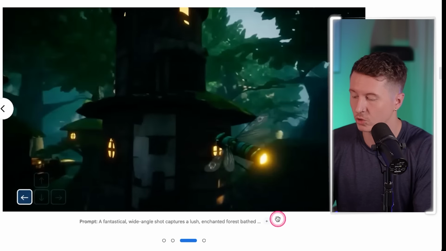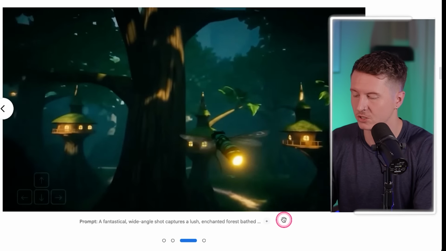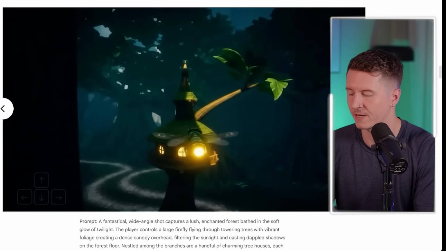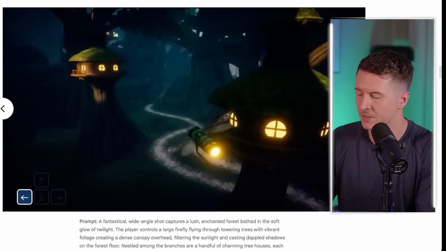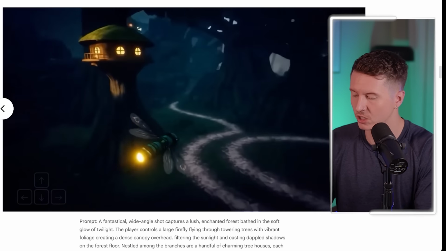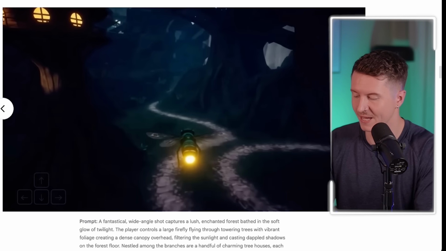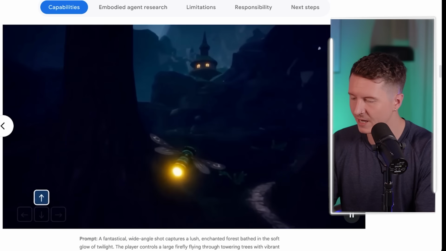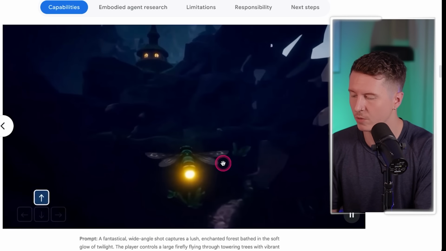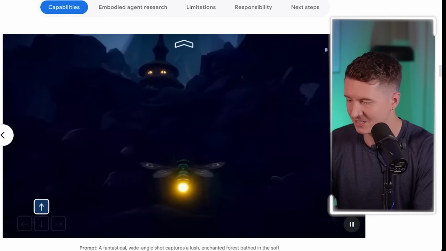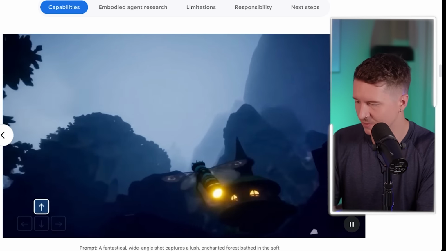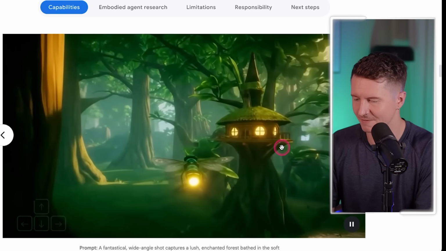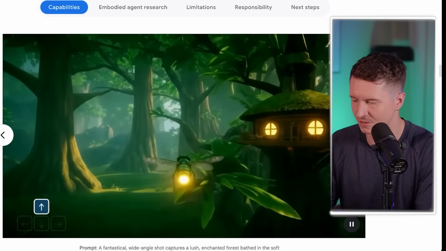And this example shows a fantastical wide-angle shot that captures a lush, enchanted forest bathed in the soft glow of twilight. The player controls a large firefly flying through towering trees with vibrant foliage, creating a dense canopy overhead, filtering the sunlight and casting dappled shadows on the forest floor. Now, I love the design of this character. We've got this beautiful glowing butt of this flying insect, and the surreal elements of this landscape are truly mesmerizing. Just look at these fantastical designs of these tree houses above these trunks.